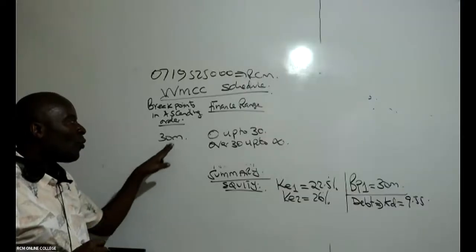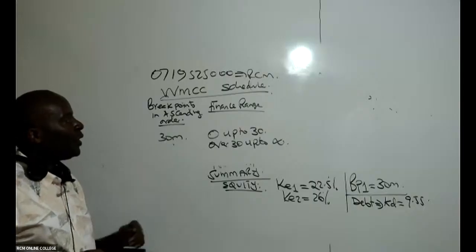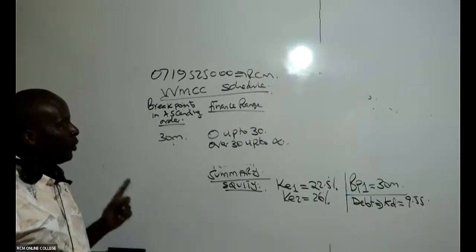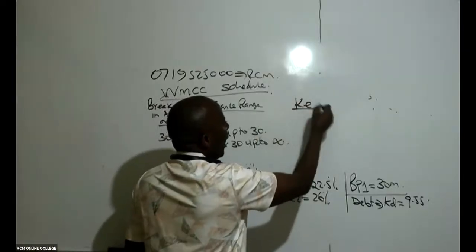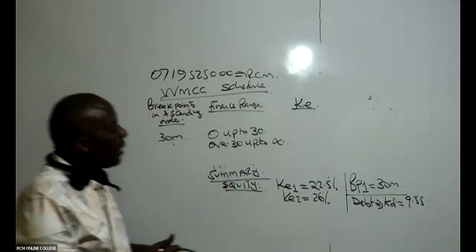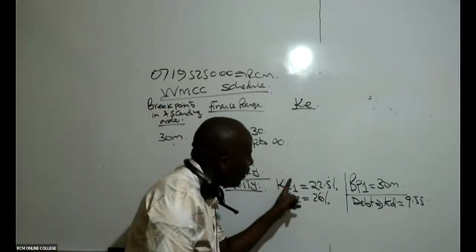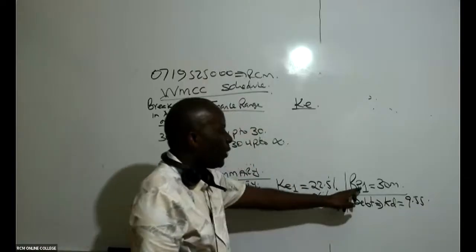You allow me to move quite fast in this, and then I'll be able to come and take care of the ninjas who will not be able to see what I'm doing. So then I'll write here the cost of equity. Remember, the first cost of equity, which is 22.5%, runs up to the first breakpoint.